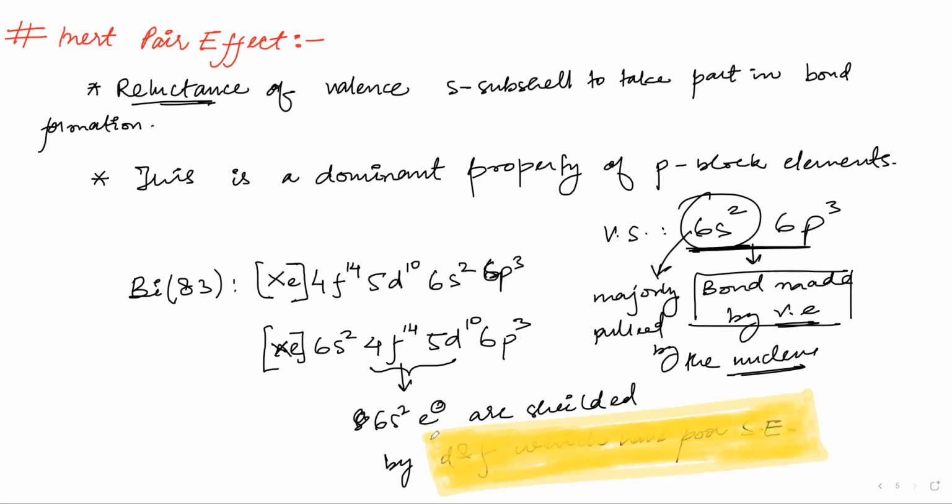This reason is most important. D has a poor shielding effect, and that is why the 6s2 is majorly pulled by the nucleus, and if it is majorly pulled by the nucleus, the nucleus will not allow any bond to be made from the 6s2 electrons. Bismuth is also from group 15. Write this inert pair effect, then we will start the group 15 elements.